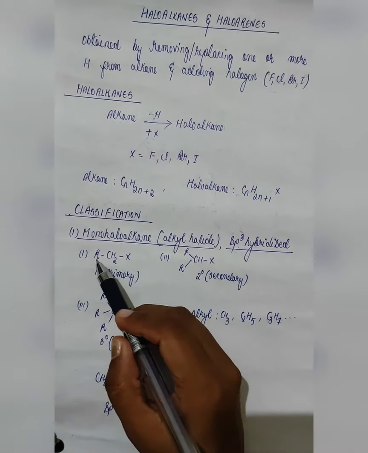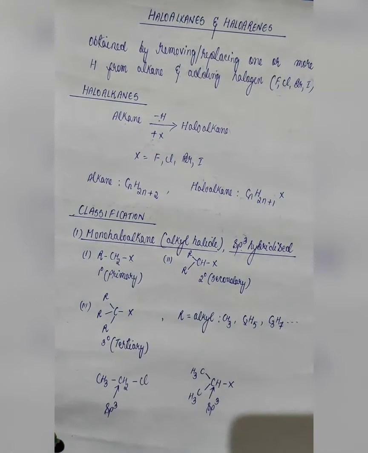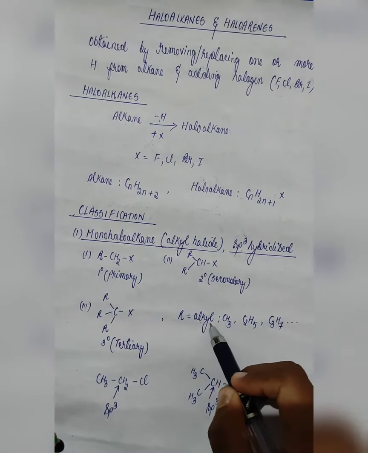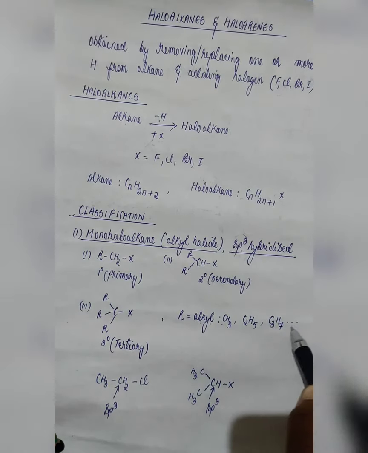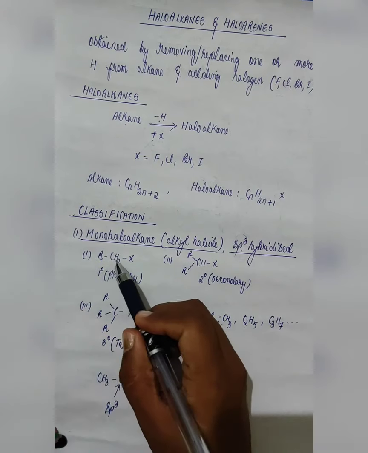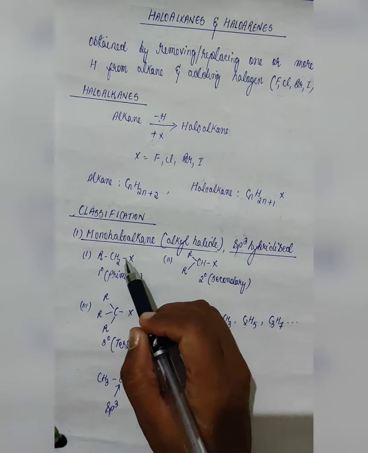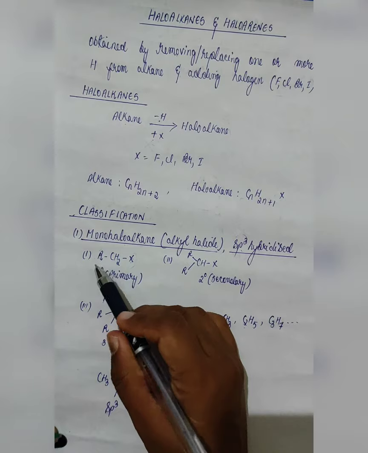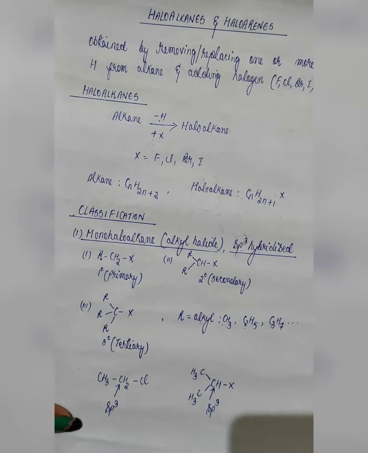The first one, RCH2X. Now here, R can be any alkyl group. Alkyl means CH3, C2H5, C3H7, and so on. The first one, RCH2X. X can be anything, fluorine, chlorine, bromine, or iodine. In this case, RCH2X is known as your primary monohaloalkane. Naming we will see later.